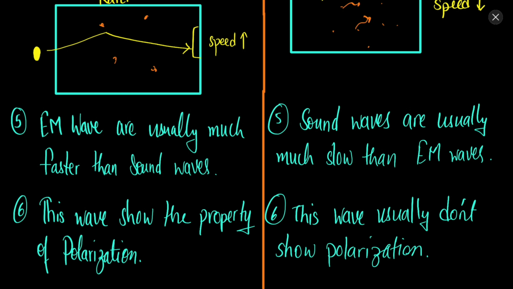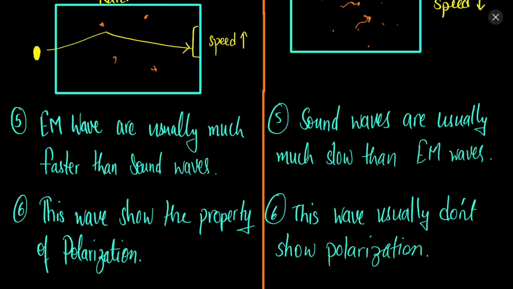EM waves are very fast as opposed to sound waves. The EM waves are transverse in nature, therefore they can show polarization, and longitudinal sound waves usually cannot show polarization. So what is polarization? Polarization is a phenomenon in which we confine the wave to only one particular direction. So these are the differences between sound and light waves.